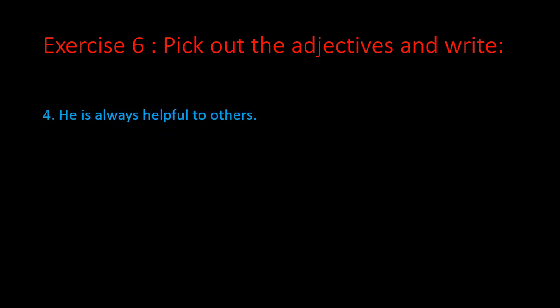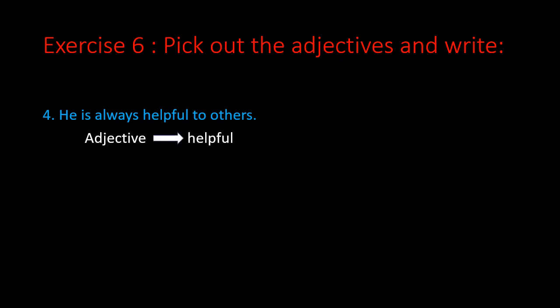Sentence number 4. He is always helpful to others. Here children, we have the pronoun he, and the word helpful is explaining the pronoun he. He is what type of person? Helpful person. So the word helpful explains the pronoun he. So the adjective is helpful.